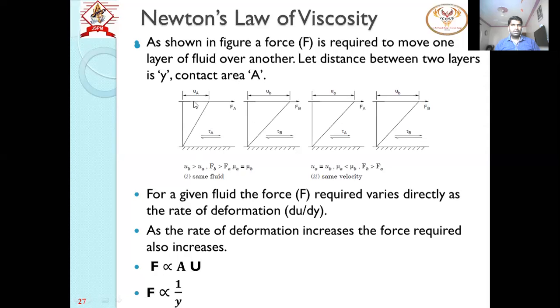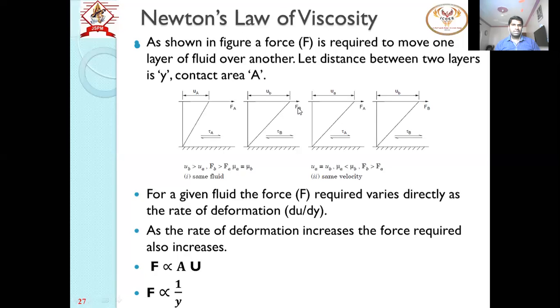The plate is pulled, so the velocity is u. Whenever we increase the force, the velocity will also increase. This is the surface, or the area in contact, the contact area between the fluid and the plate.